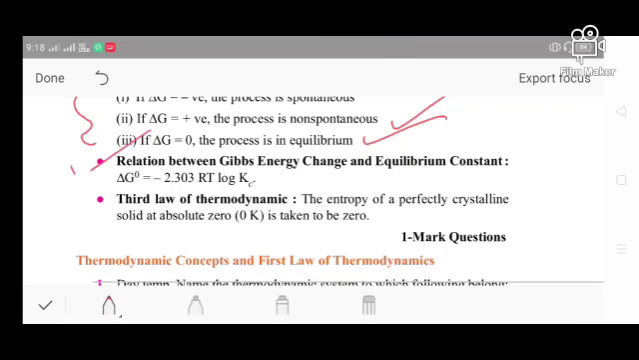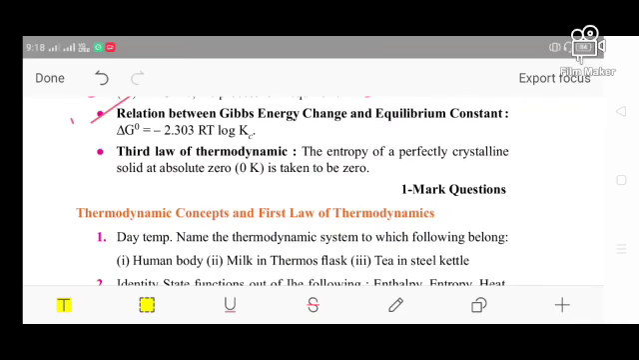And the next one is the third law of thermodynamics. What is that? The entropy of a perfectly crystalline solid at absolute zero is taken to be 0. So a crystalline solid which is perfectly crystalline in nature, when placed at 0 Kelvin, has entropy that is very low, that is, equal to 0. We can say the entropy of a perfectly crystalline solid is taken to be 0.